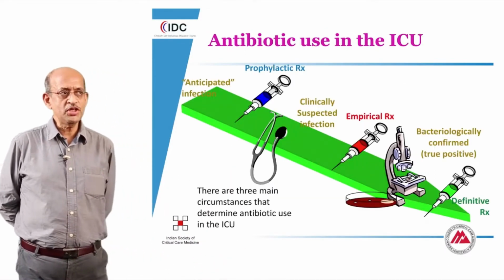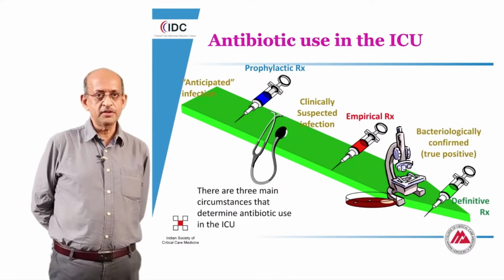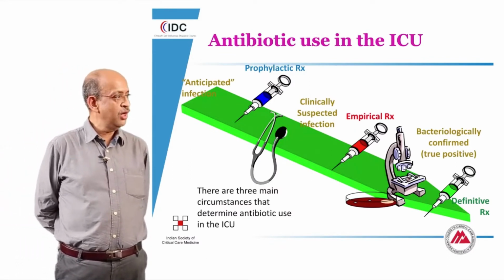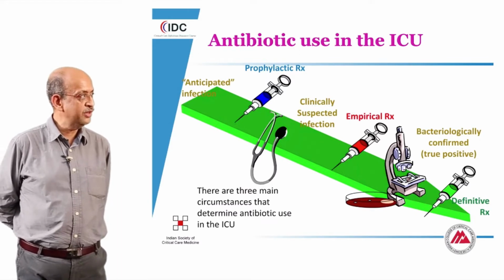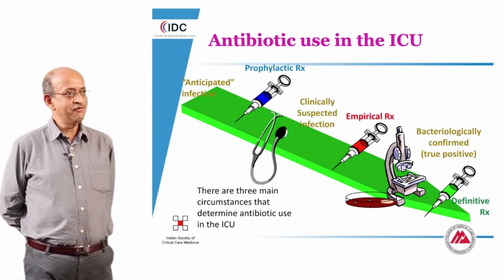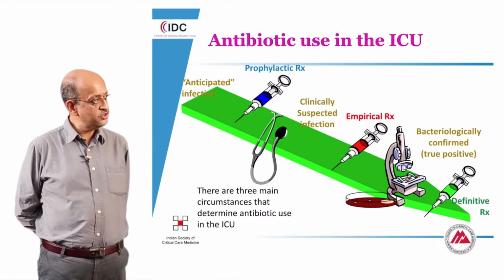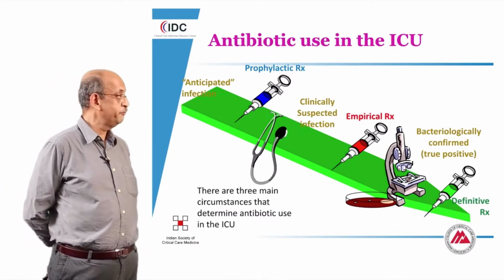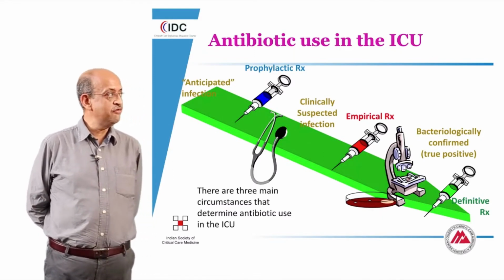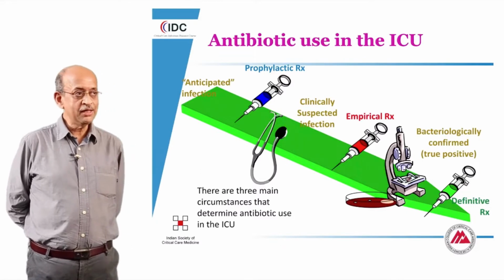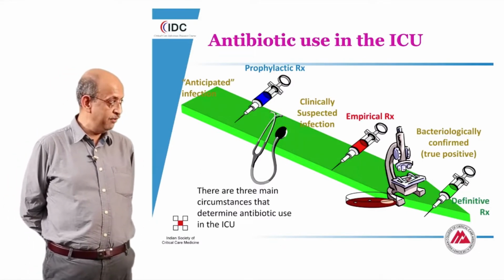When we use antibiotics under these circumstances, there are certain very basic rules that we need to apply. We give antibiotics at various stages of infection, or even at stages where we would suspect the development of infection. When we anticipate an infection, we can administer a prophylactic antibiotic even before the infection has developed.